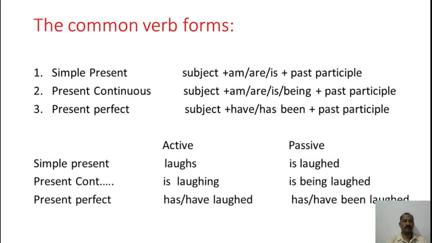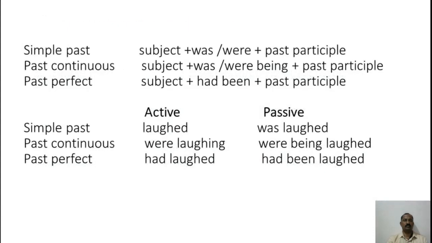Example for simple present tense: if the verb form in active voice is laughs, it will become is laughed in passive voice. Here, for more clarity, I have not written the whole sentence because we have to concentrate on the change of verb form in passive voice. Likewise, in present continuous tense, is laughing will become is being laughed in passive voice. And for present perfect, has laughed or have laughed will become has been laughed or have been laughed in passive voice. We move on to the next slide.